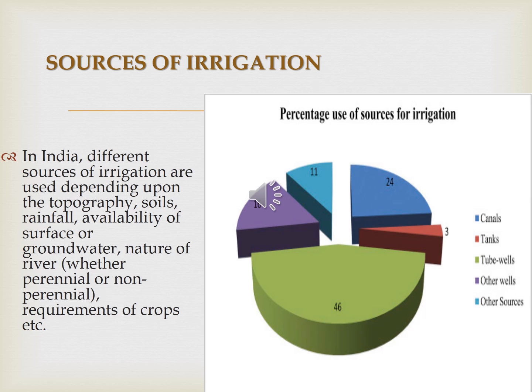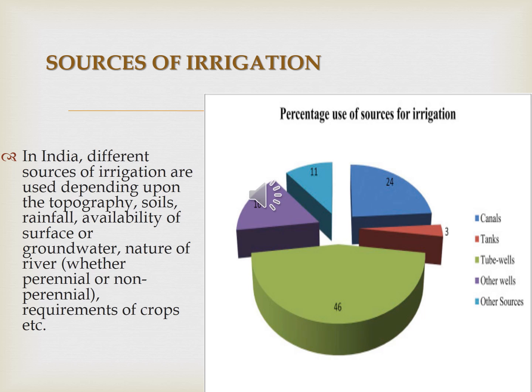The rainfall may be seasonal, heavy, low, or moderate. Then the availability of surface or groundwater, then the nature of the river. The nature of the river means the river may be perennial or non-perennial. Perennial, non-perennial, what is the difference?